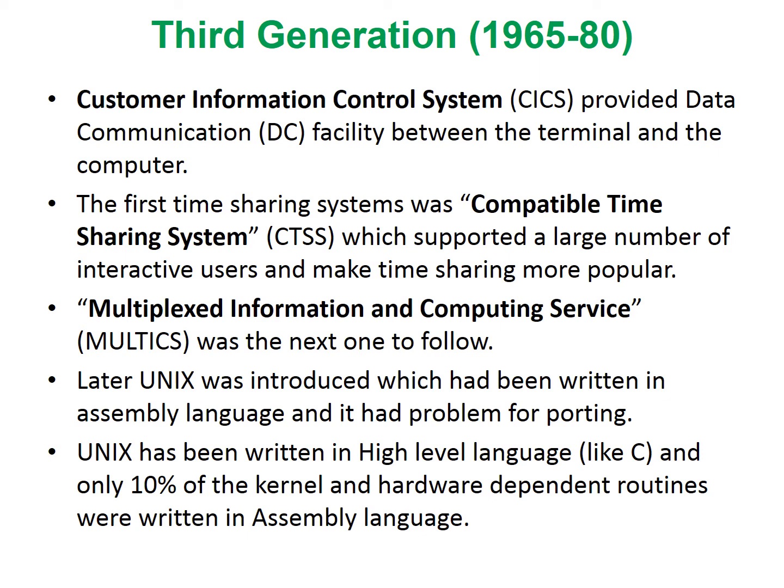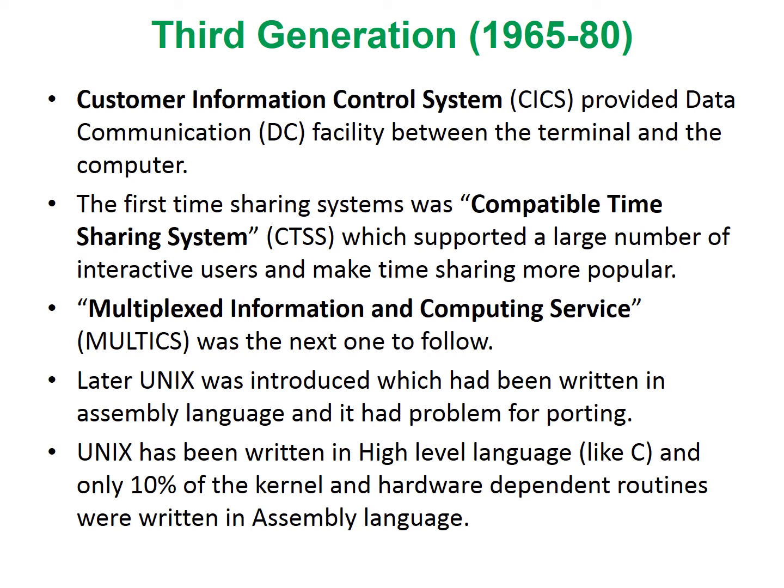Many vendors came up with time sharing operating systems during this period. One of the first time sharing systems was the Compatible Time Sharing System, used in the IBM 7094. Multics, Multiplexed Information and Computing Service, was the next time sharing operating system.